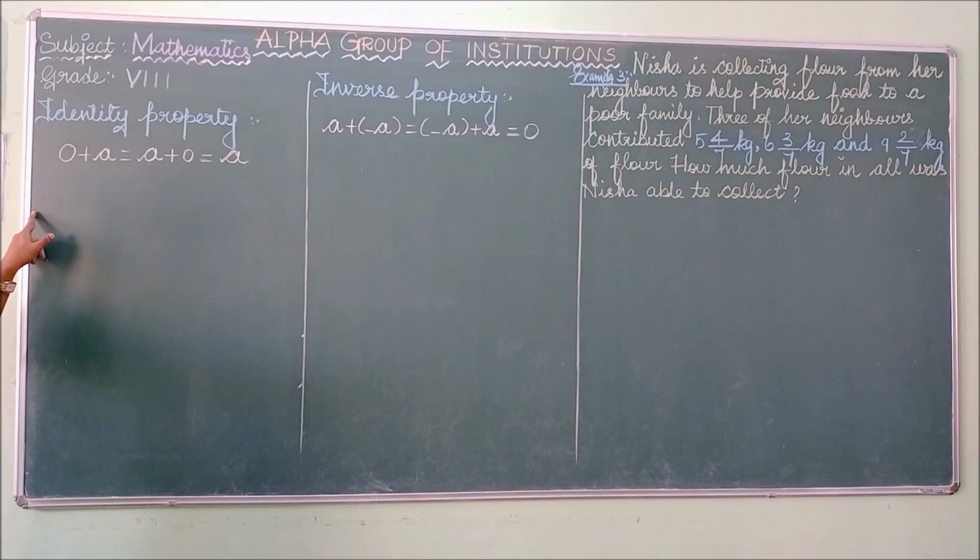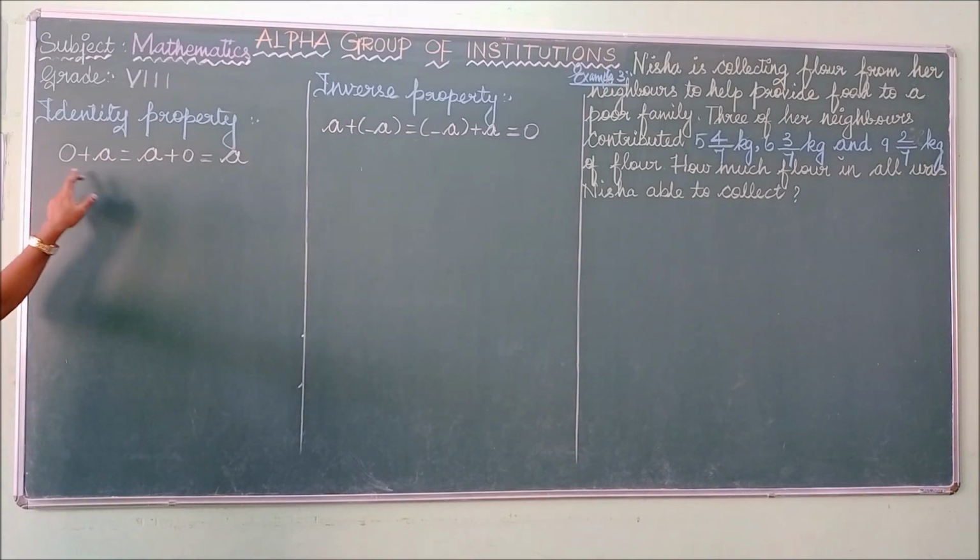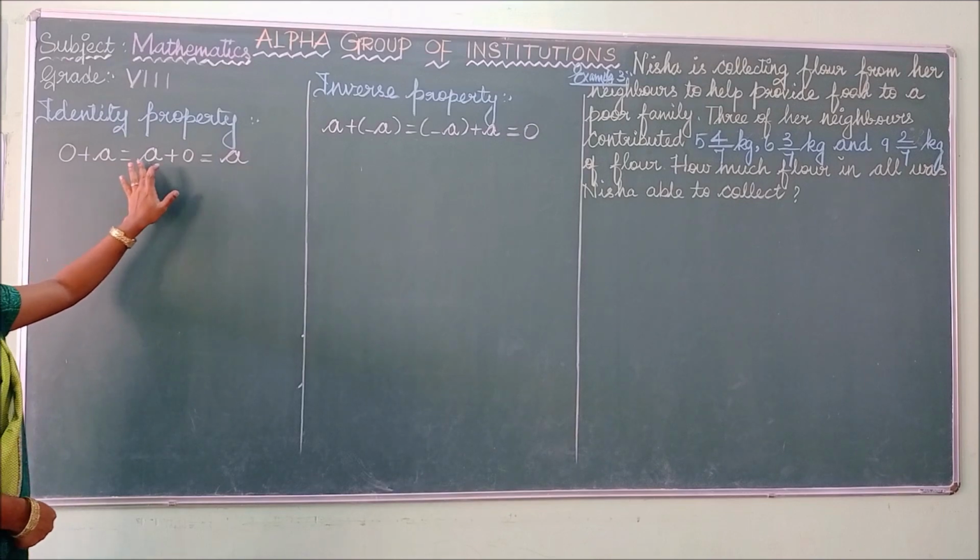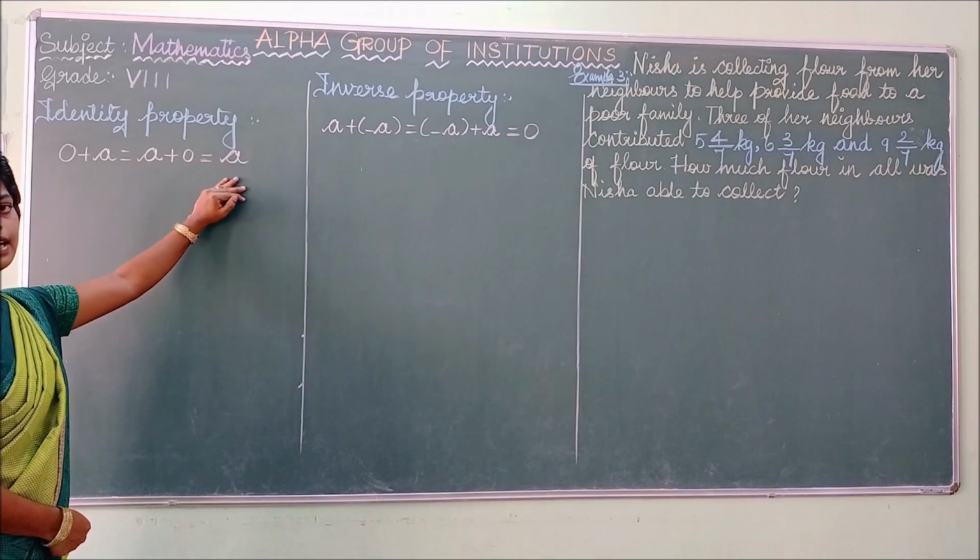Our next property is the identity property. For any rational number a, there exists a unique rational number 0. So listen carefully. For any rational number a, there exists a unique rational number 0 such that 0 plus a is equal to a plus 0, which is again a.